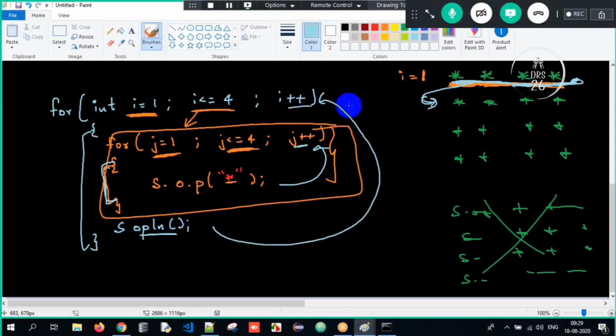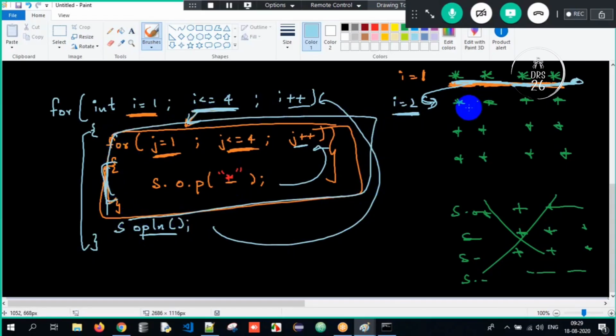i plus plus, meaning i is 2, meaning row 2. Now row 2, what do you understand? My control is in row 2. Is 2 less than or equal to 4? Control comes inside. Again, the output of this entire for loop is to print one row, star space, star space, star space, star space. My control is on the same line. After printing one straight row, I have to move my control to the next line. So I have to tell SOPLN. So when I tell SOPLN, the control gets shifted to the next line. Again goes back. i plus plus.